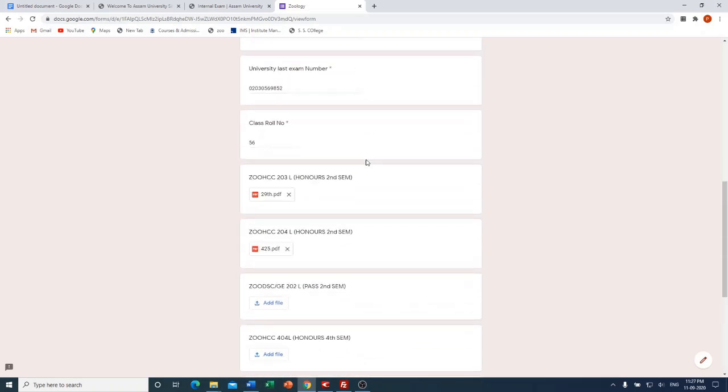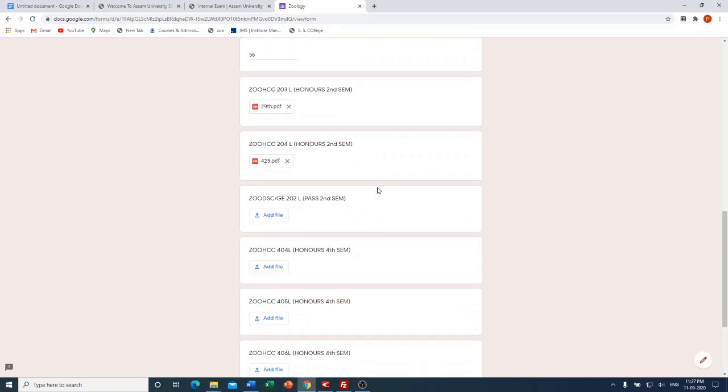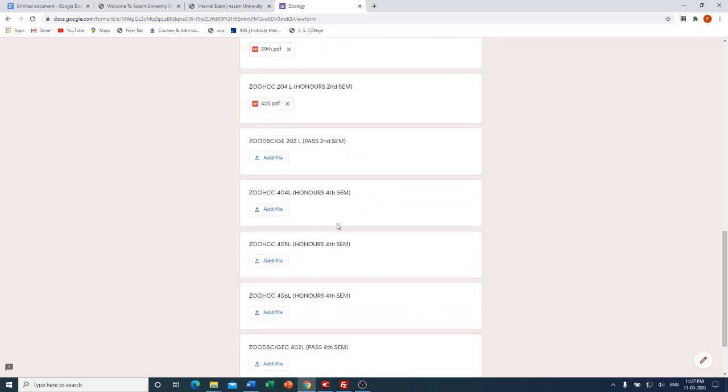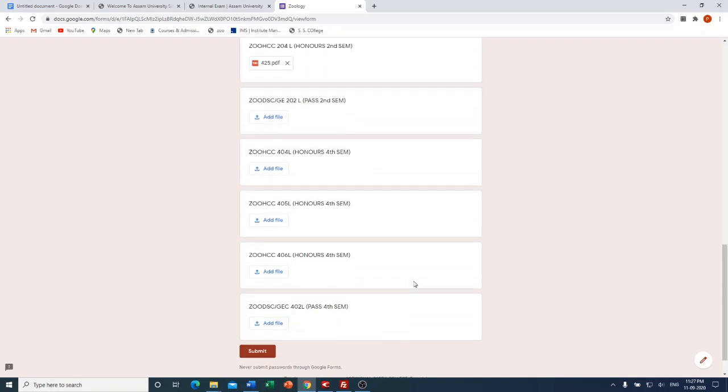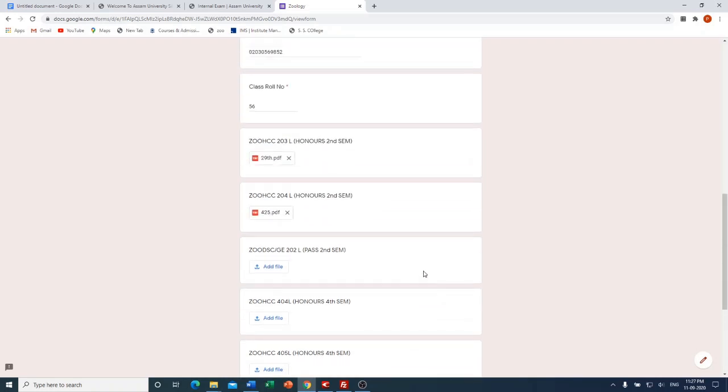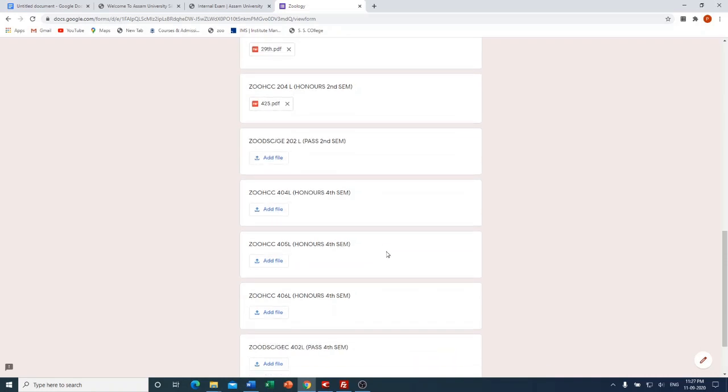If you are a student of fourth semester honors, then you have to select three files, and for that you have to select 404, 405, and 406. But if you are a student of fourth semester pass, you have to upload the file only in DSC GE 402L, and if you are a student of second semester pass, then you have to upload only the DSC GE 202L and not the others. Accordingly, I think it is clear to all of you.